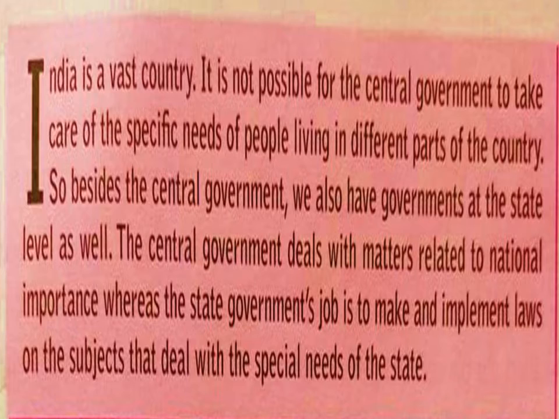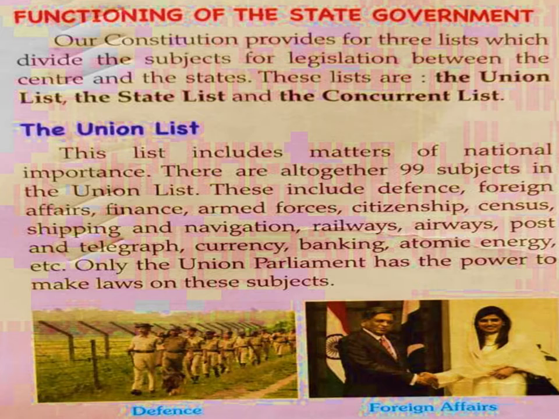Now, the central government deals with matters related to national importance, whereas the state government's job is to make and implement laws on the subjects that deal with the special needs of the state. Here we will discuss the functioning of the state government.